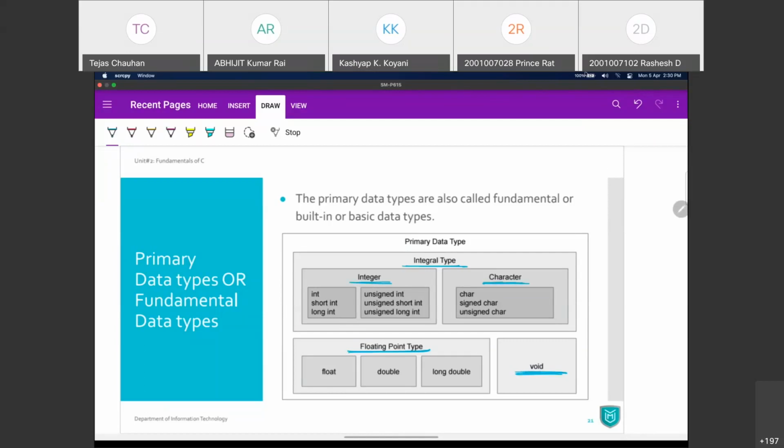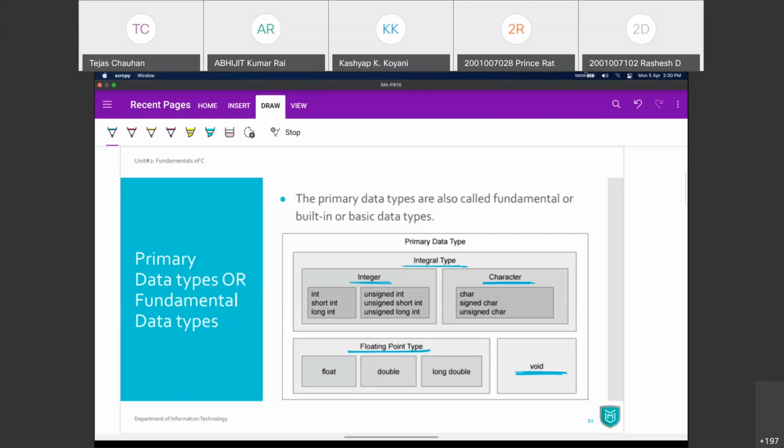Look, character is actually an integral type, because when we store a character, C language internally is going to consider its ASCII value, and ASCII value is always going to be an integer value. Like A has ASCII value 97.